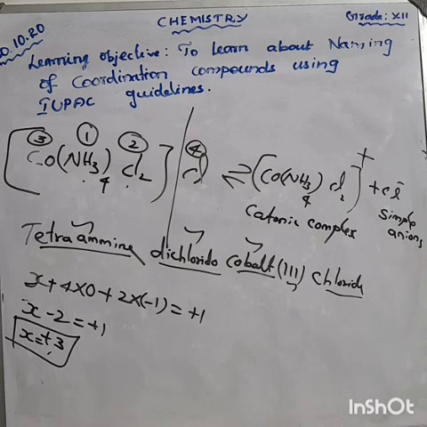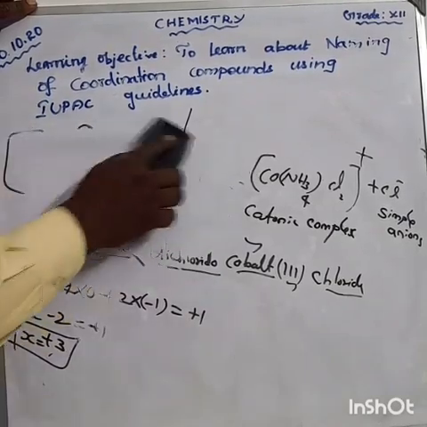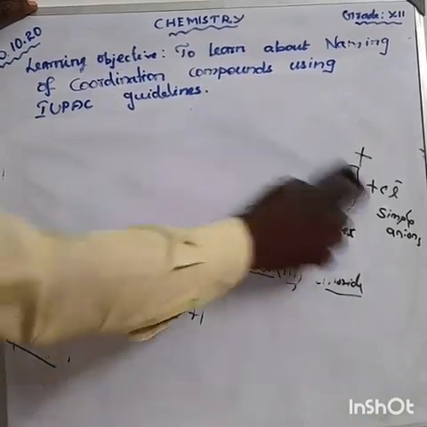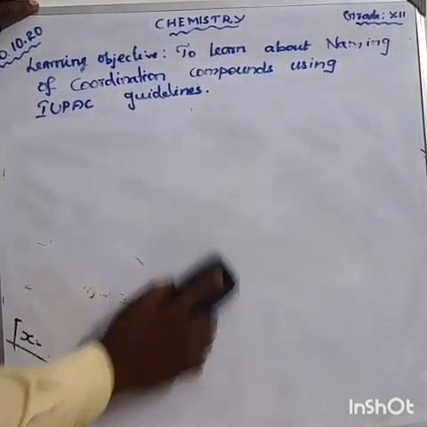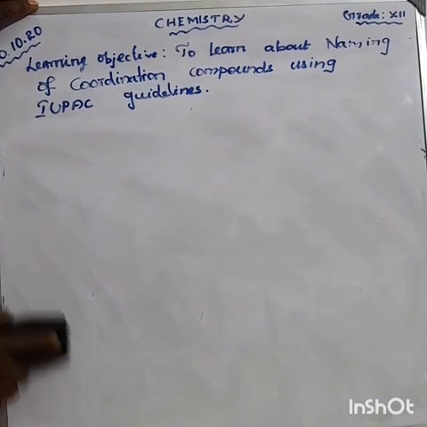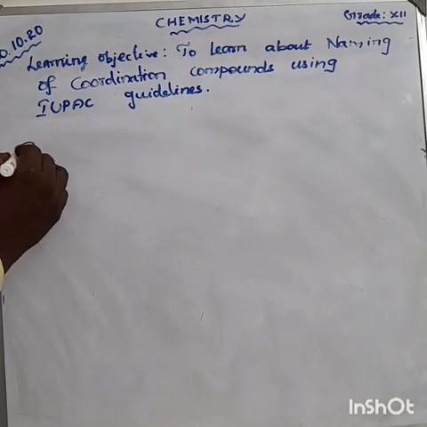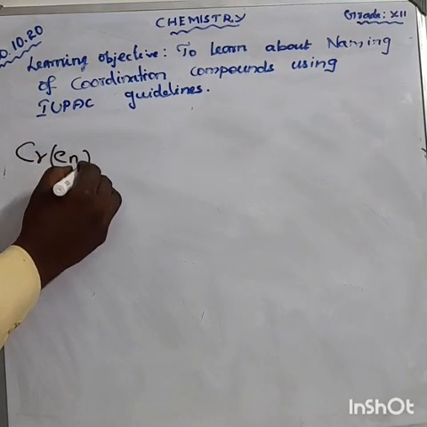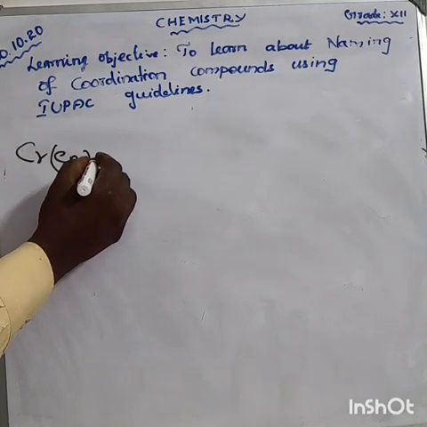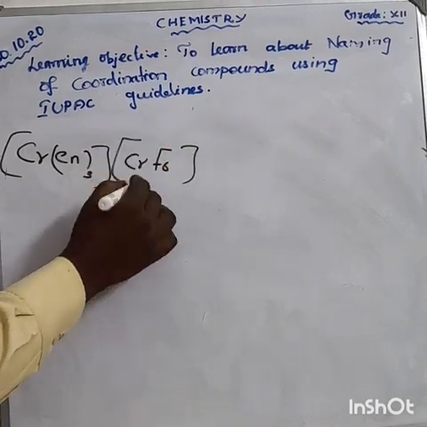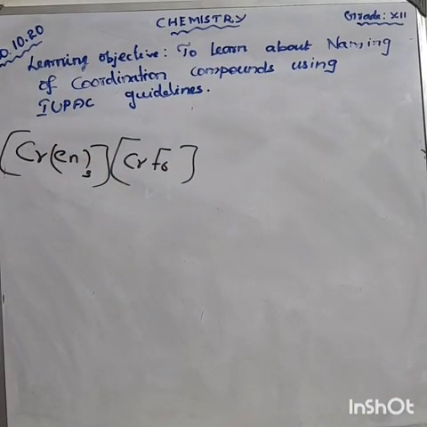Next one, examples. The third example, an important question. It's the third example of a coordination compound. We are using the Cr metal. Cr means chromium metal. Which metal are we using? Chromium metal. [Cr(en)3]. [CrF6]. Okay, this is one of the complexes.